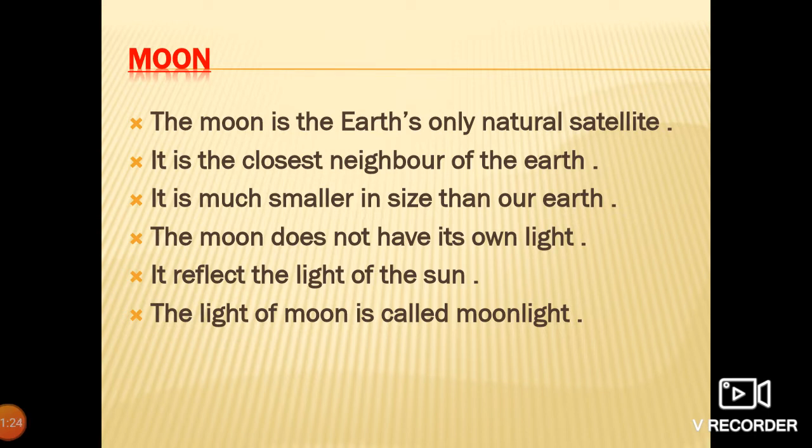The moon does not have its own light. It reflects the light of the sun. It means the moon is lightless, it has no light at all. The moon shines with the help of sunlight. It means the sun has its own light. The light of the moon is called moonlight.